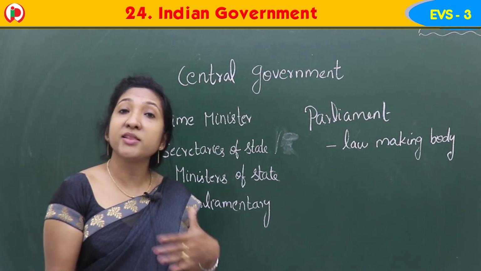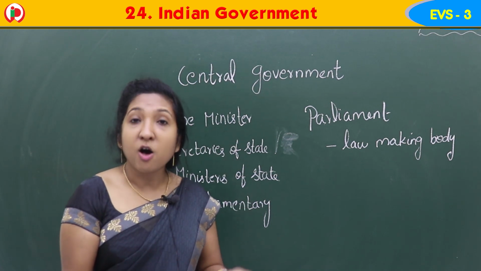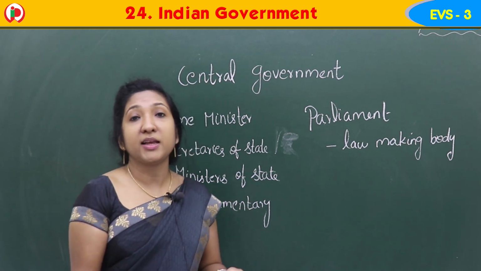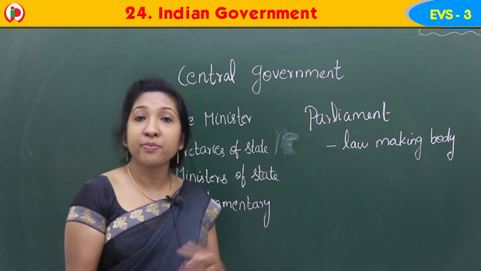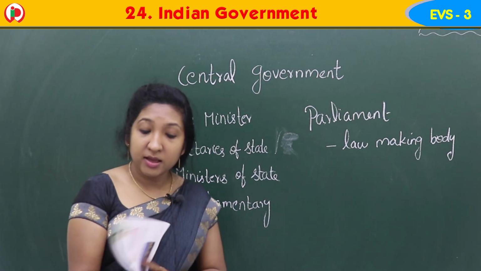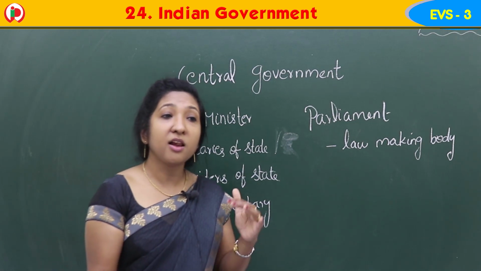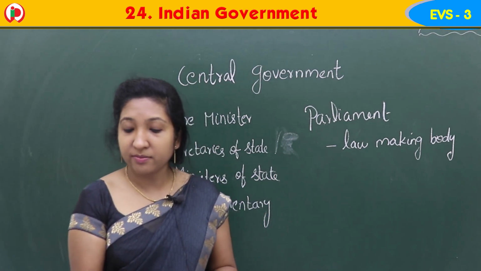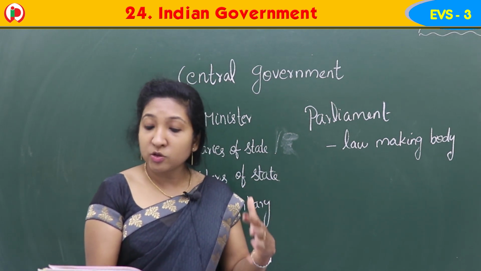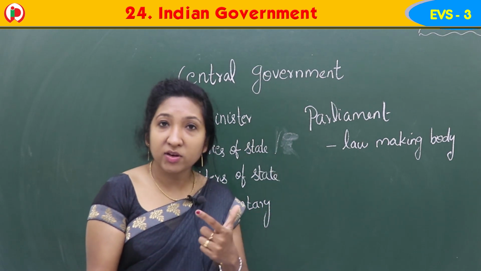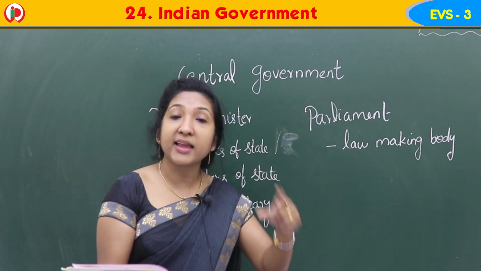The Prime Minister is in charge of everything. He appoints all the members of the government, and central government has many departments. All these departments are very important and have an important role in running the country. So that's about central government. It has the power to make the laws for the whole country, and it governs the entire nation. Governs means it rules the entire nation.